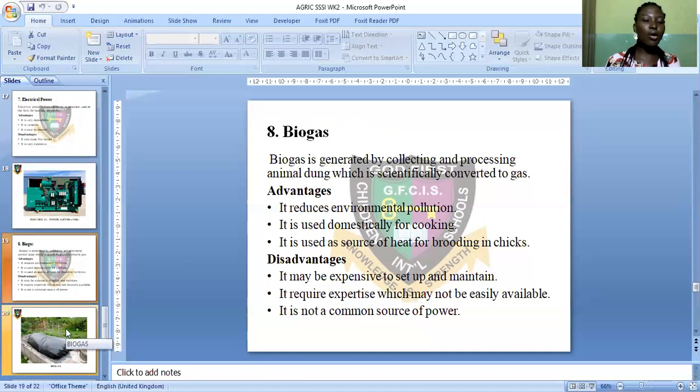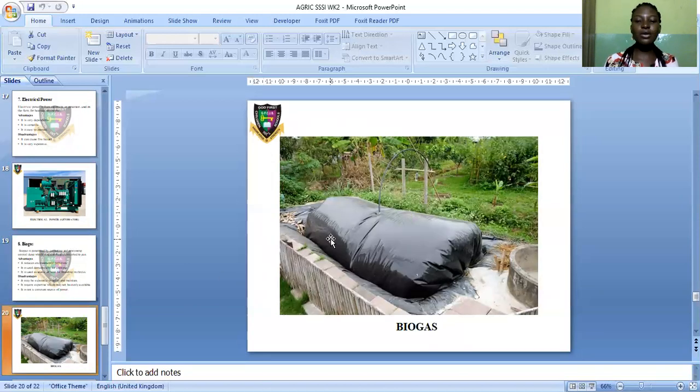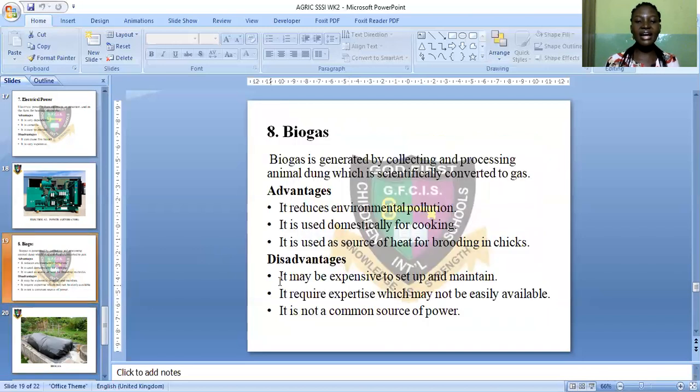Now this is a home digester. This black nylon contains animal dung. You can see this is just like a mini farm. This is the digester here, and you can see the pipe here. This pipe is where the gas will flow into, and the farmer will be able to use it as a gas. Now let's see the advantages.